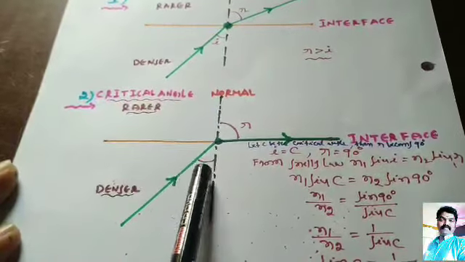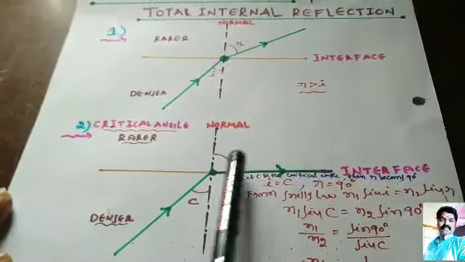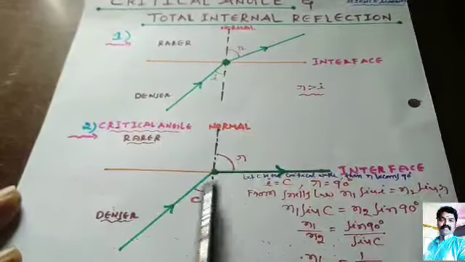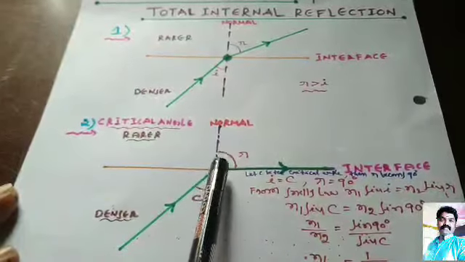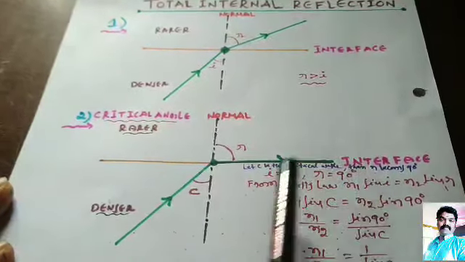Here this angle of incidence is nothing but C. This is the angle of refraction, that is R. Let C be the critical angle, then R becomes 90 because the refracted ray grazes the interface.